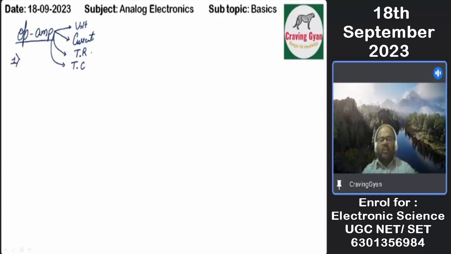Right? Voltage controlled voltage source, voltage controlled current source, current controlled voltage source, current controlled current source. You refer to the 2023 Metro paper. The question is that the operational amplifier will behave like all four options they have given. That means by default it behaves like a voltage amplifier. So he is asking basics, focusing only on basics.